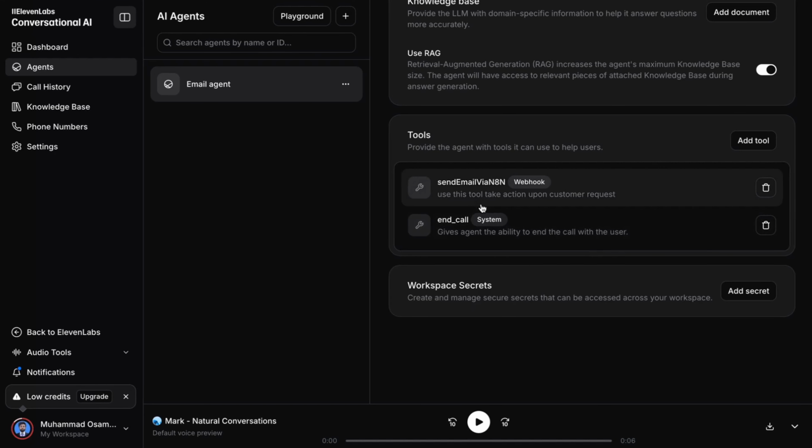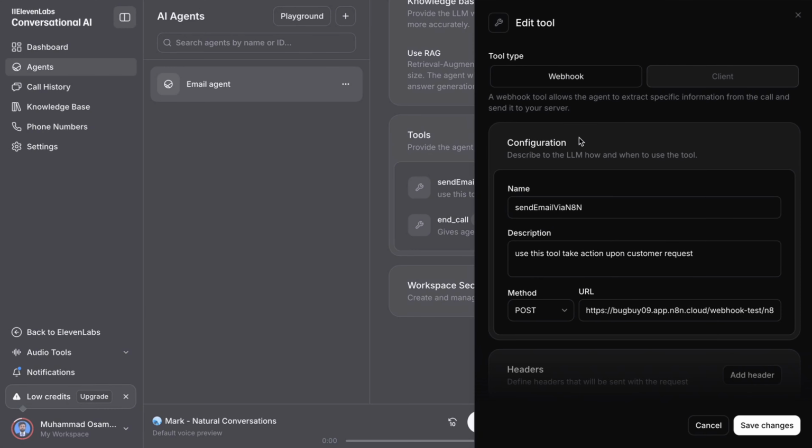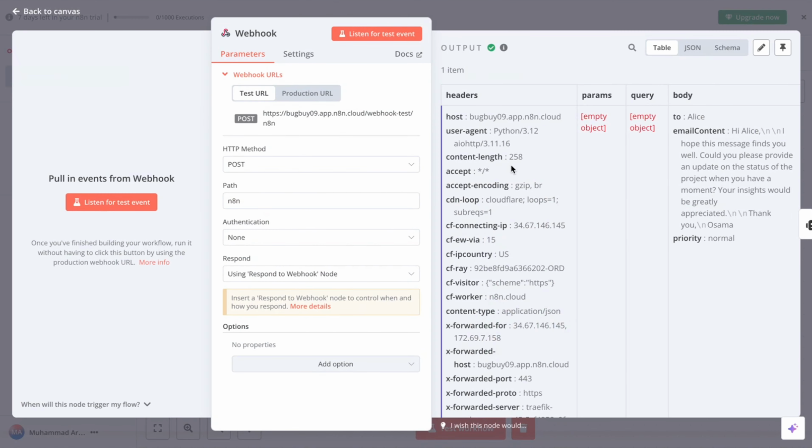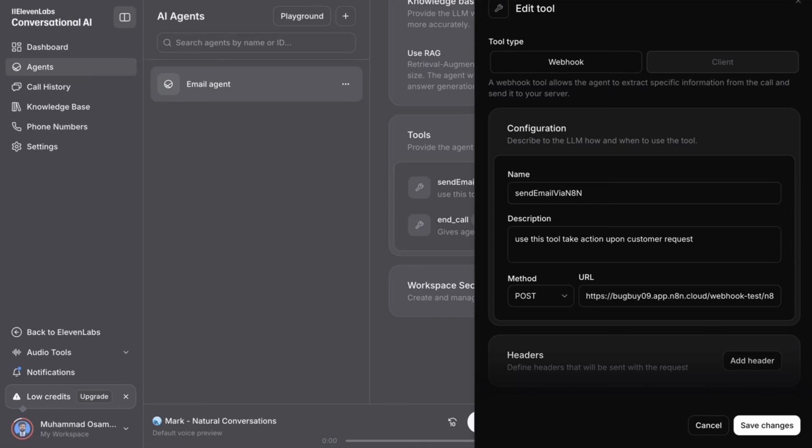Then coming to the tools. A tool is basically a function that provides the agent with abilities it can use to help users. So we created this tool and named it send email via n8n. For the description, you can write anything, it's just for yourself: use this tool to take action upon customer request. For the method, you have to select POST because, as I showed you, the webhook is POST. Then you copy this URL and paste it here.